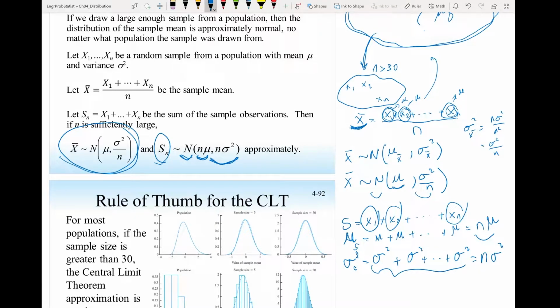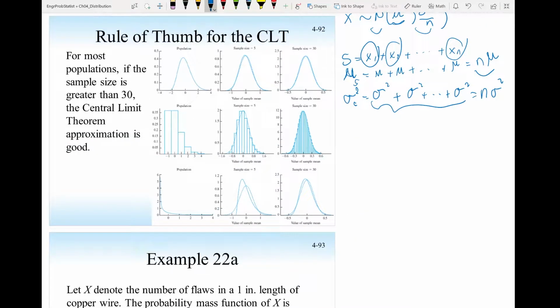So if I take a sample and I sum the data in the sample, then the sum will have a normal distribution with a mean n mu and a variance n sigma squared. That means if another person takes another sample here, then the difference between these will follow a normal distribution. Rule of thumb, the size of the sample must be larger than 30.